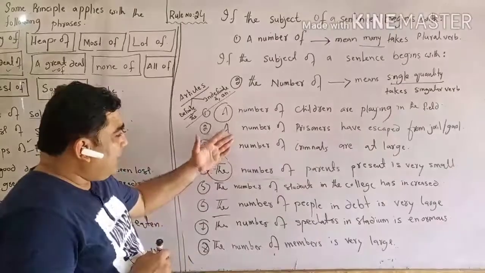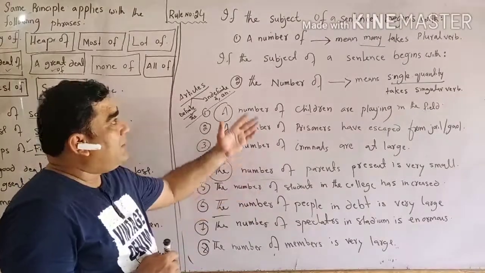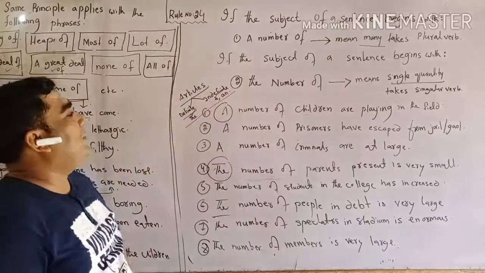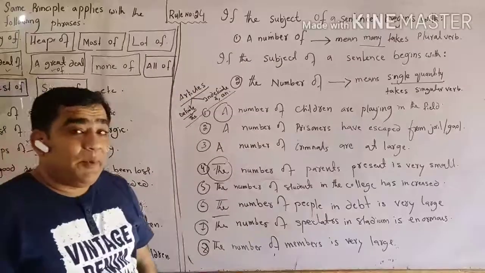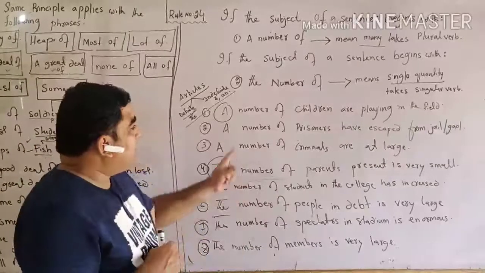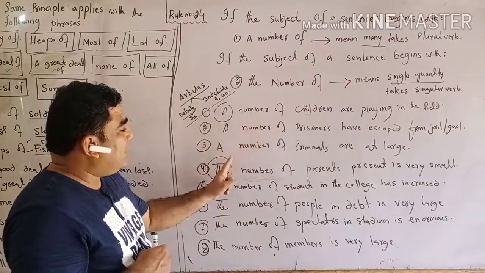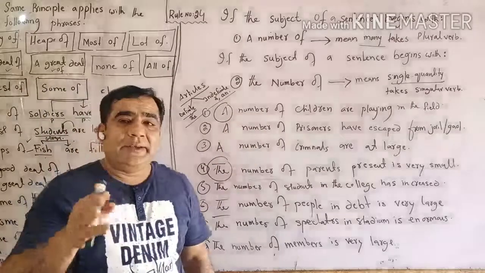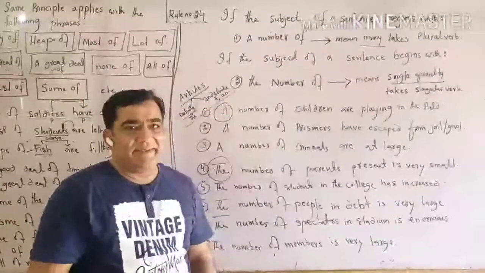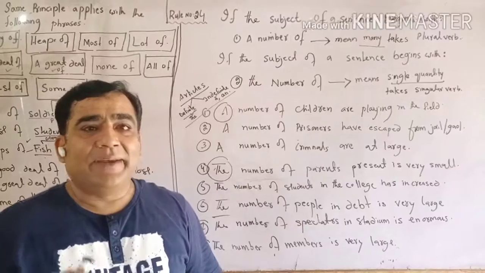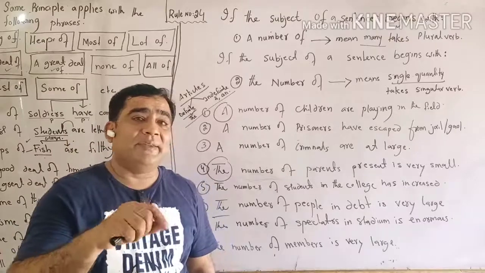But somehow these articles, I mean from the indefinite only a and from the definite only the, play a role in these sentences or in this rule number 24. Keep in your mind, student, one thing. Here is a number of. It doesn't mean that a means singular. It means a means here a number.